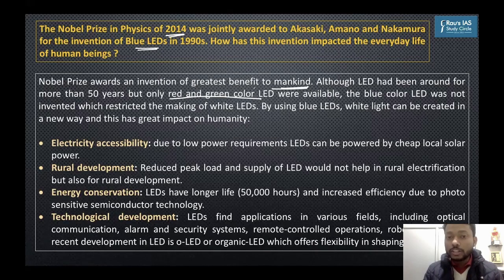These benefits you cannot take because you cannot do much of the work in red light or green light. You cannot do reading, you cannot do cooking, you cannot do other stuff in red light or green light. For that, you needed white light. And white color from LED lamps was not possible unless you have all 3 colors ready: red, green, and blue. So the blue color was awaited for a long time. It was awaited that the benefit of LED will come to humanity once this is discovered. So it was a much awaited discovery. And when it was discovered, it brought huge benefit to mankind, and hence the Nobel Prize.